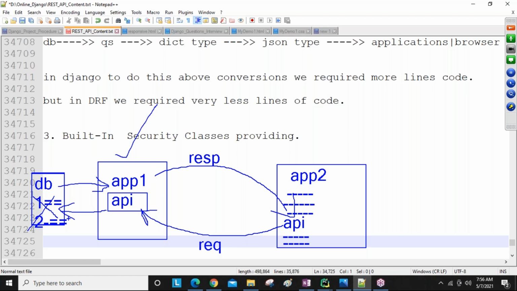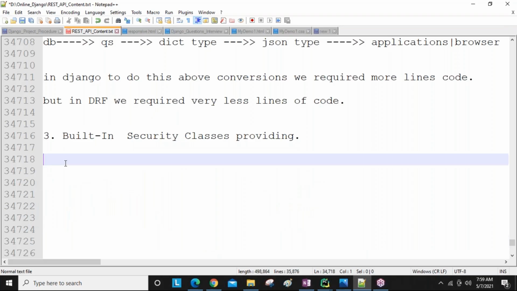That we can do by using the built-in security classes. If these security classes were not there, a lot of lines of code would be required, but Django REST framework provides a lot of security classes, so automatically we can provide security easily.